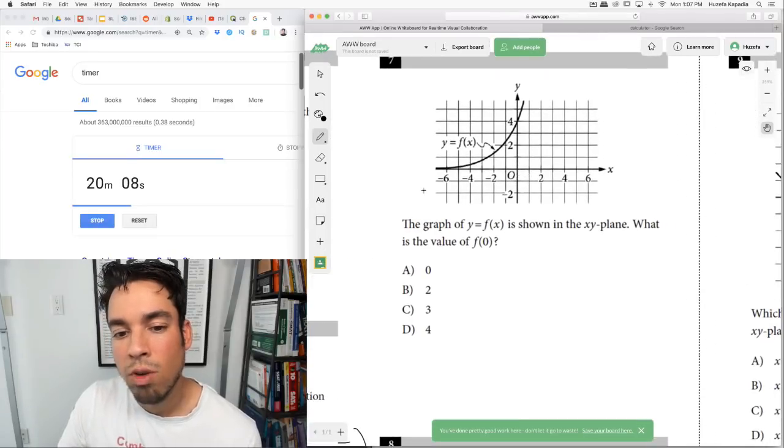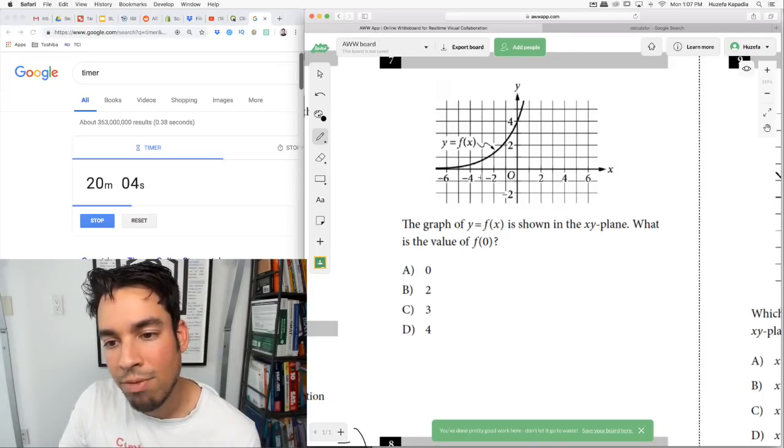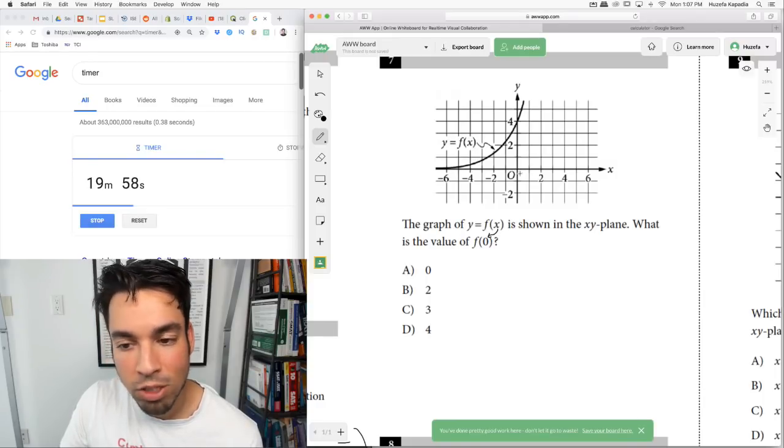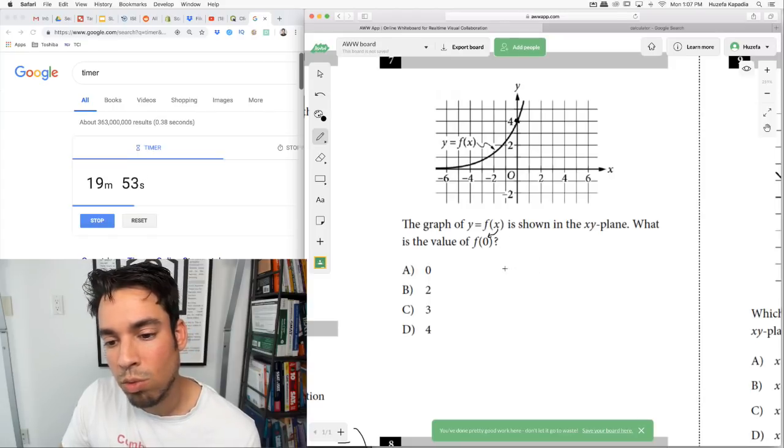Next, 7. The graph of y equals f of x is shown in the xy plane. What is the value of f of 0? Again, f of 0 means where x, see how they're replacing x with 0? So what is the value of the function, meaning the y value, when x equals 0? It's right here. f of x equals 4.